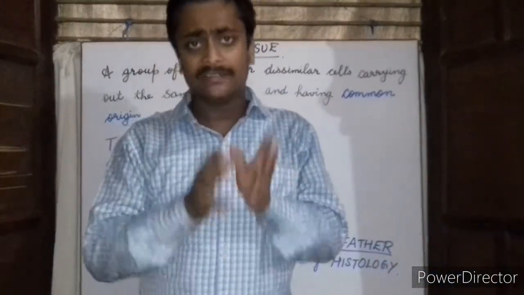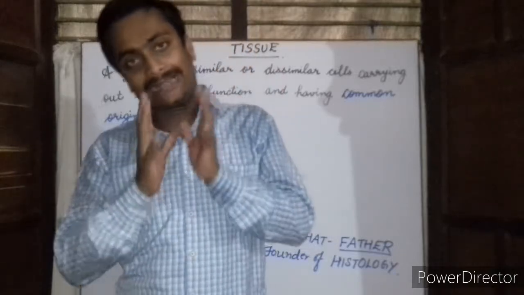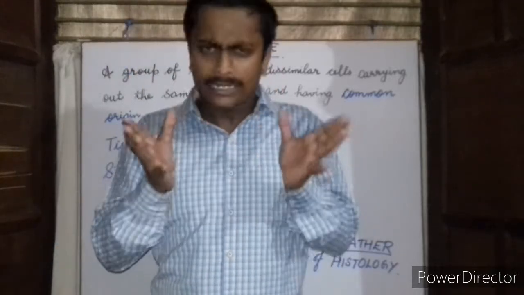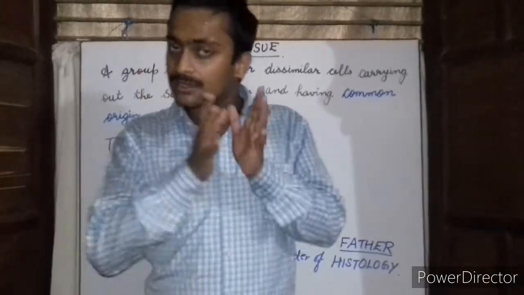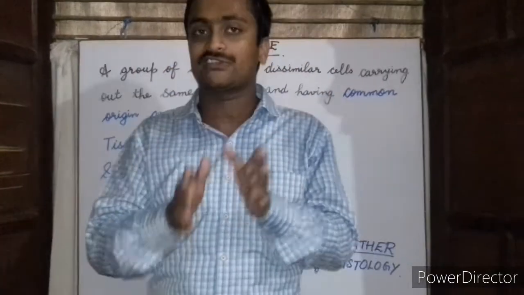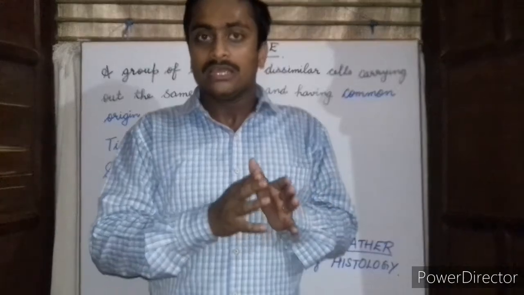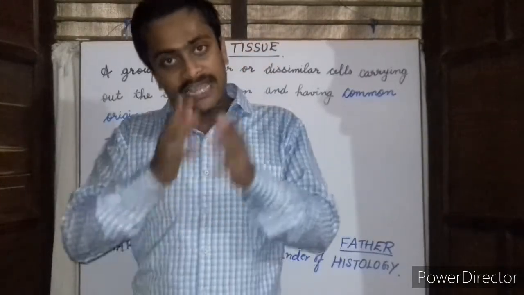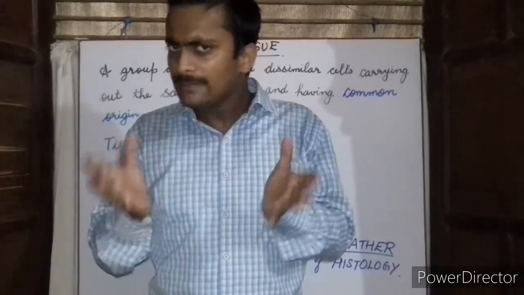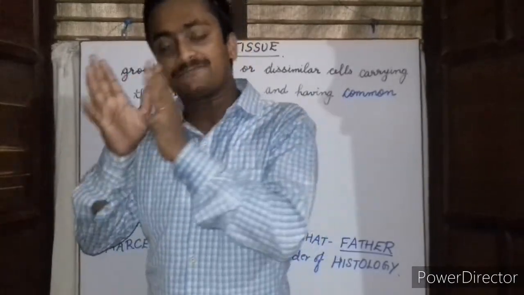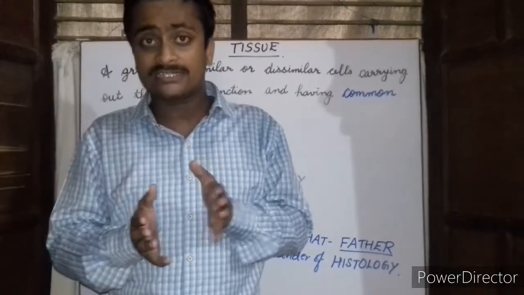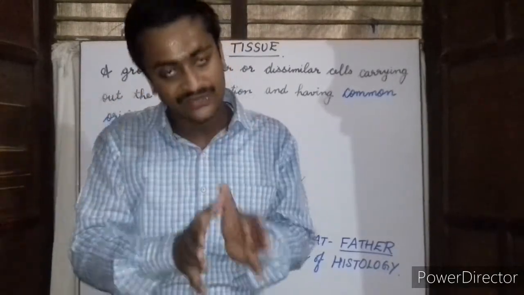Today we will be dealing with a very important topic, that is the tissues. Now what are tissues? Actually, multicellular organisms consist of millions and billions of cells in their body. And these cells have division of labor. Now what do you mean by division of labor? It means each cell performs a specific function. A group of cells performs a common specific function.